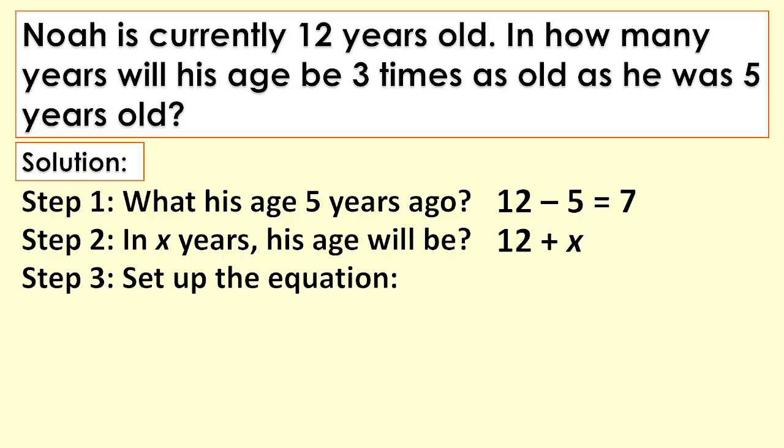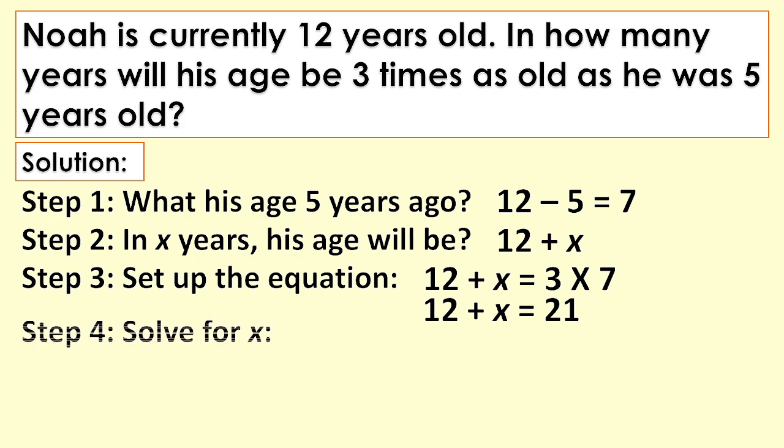Step 3. Set up the equation. So 12 plus x equals 3 times 7. So 12 plus x equals 21 because 3 times 7 equals 21. Step 4. Solve for x. So x equals 21 minus 12 equals 9.